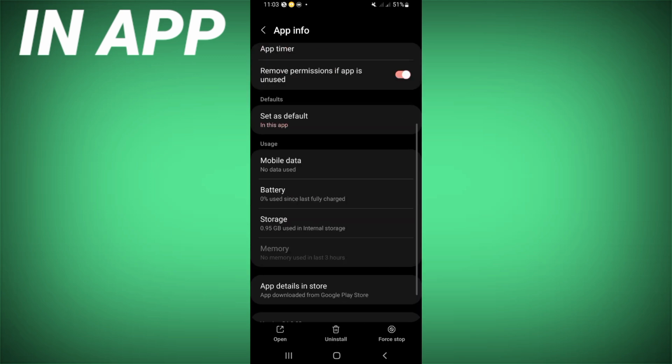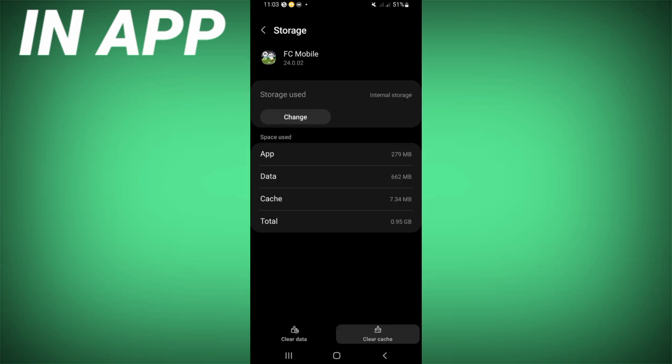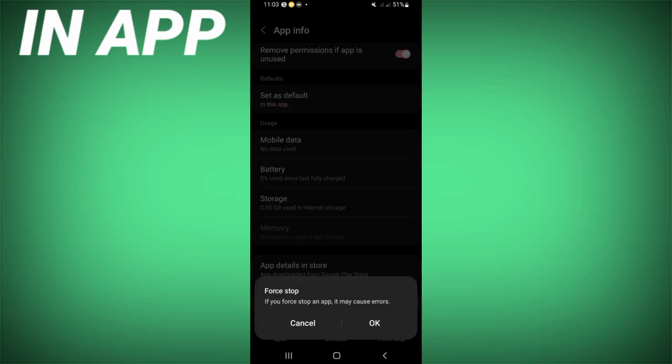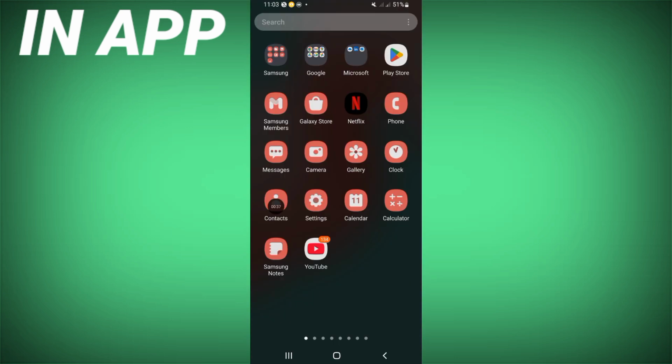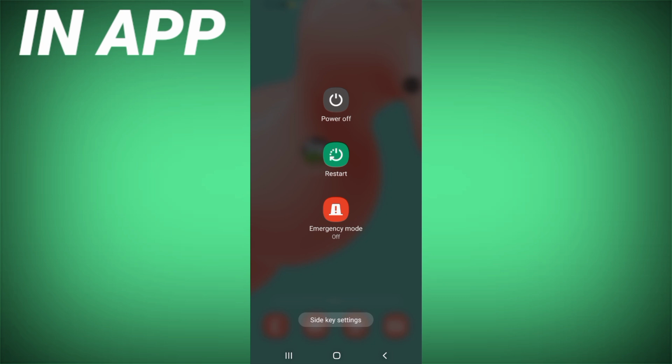So scroll this list down, click storage, click clear cache, and you should be back right now. Click on force stop and click OK. Directly go to Play Store or App Store, update FC Mobile, restart now your phone, and that's it.